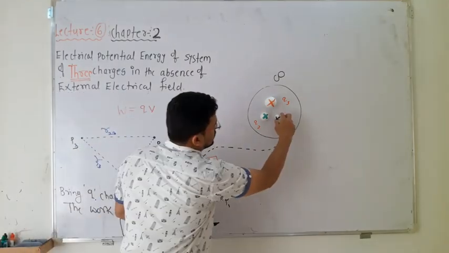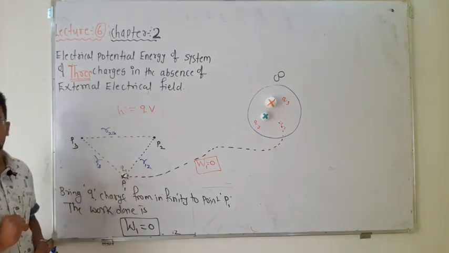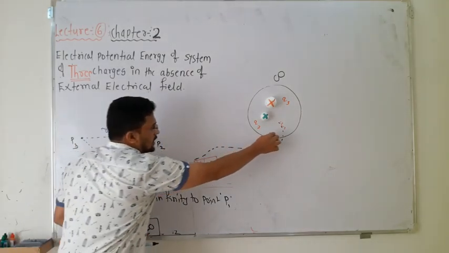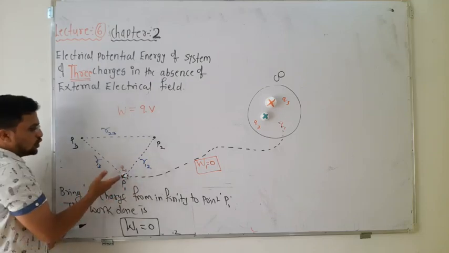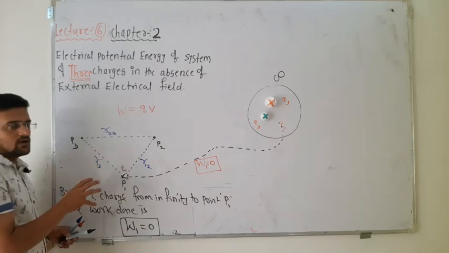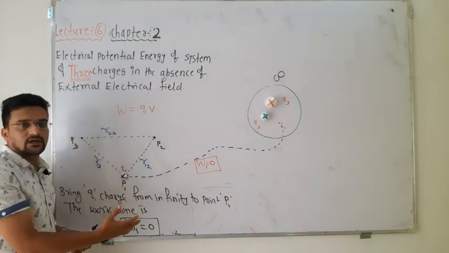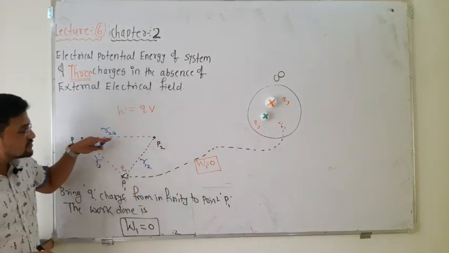I will take this charge and place it over here. I just have to bring it like this and place it over here. So no work is done, because no one is there to repel this charge, no one is there to attract this charge. मतलब आपको किसी के अगेंस्ट काम नहीं करना पड़ रहा है. Because of the absence of the electric field.